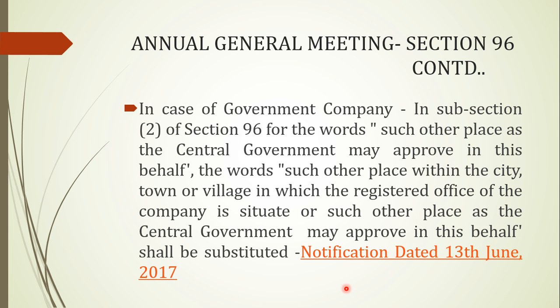The words used, such other place as the central government may approve, instead of this, the phrase would be used as some other place within city, town or village in which the registered office of the company is situated, or such other place as the central government may approve in this behalf, which means only the merger of the two statements, that is what was earlier mentioned, plus the amended one which was there in the 5th June notification.